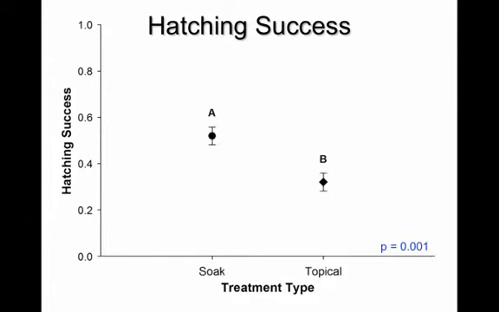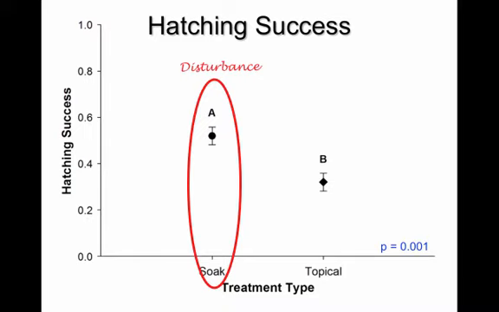When we separate these out just by treatment type, we found that all of the treatments that involved a disturbance of sand had significantly higher hatching success in comparison to topical treatments.